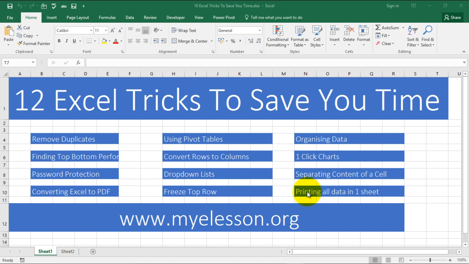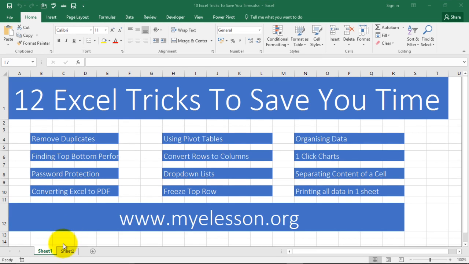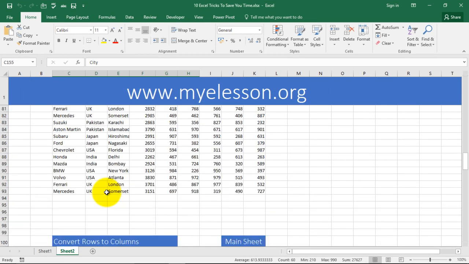printing all data in one sheet, and in the end, I'll be teaching a unique trick that I'm sure none of you would have seen. That's my bet. All right, let's start with removing duplicates.